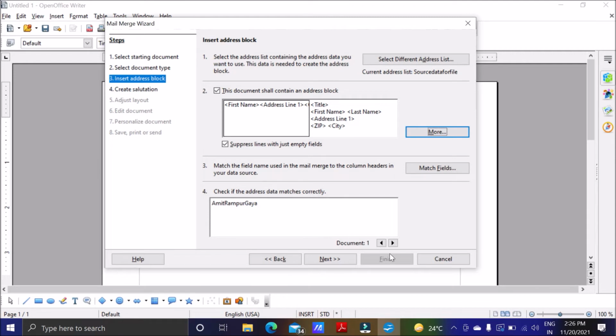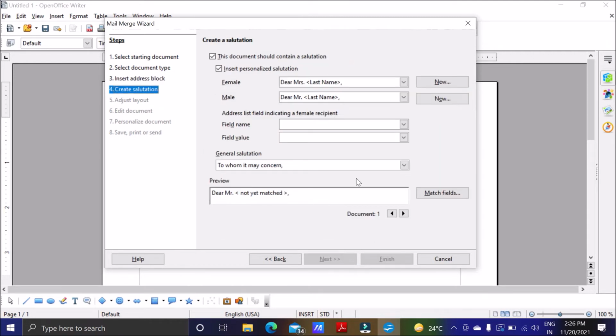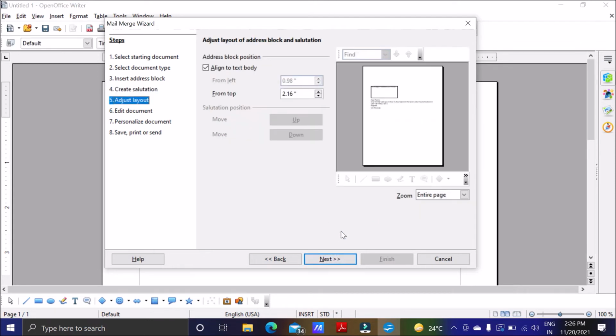So it is matching. Now next, if we want to go for salutation, I don't want to go for salutation. Okay, this document should not contain a salutation. Then next, if you want to align, right now you can see the address is here and this is not properly maintained, so I will put it at the top, like this.